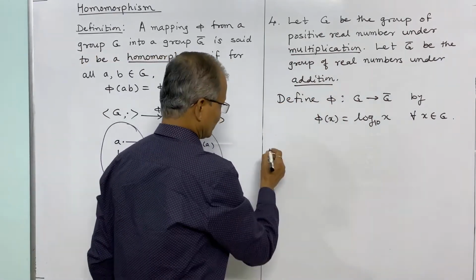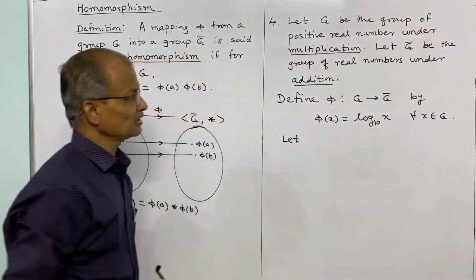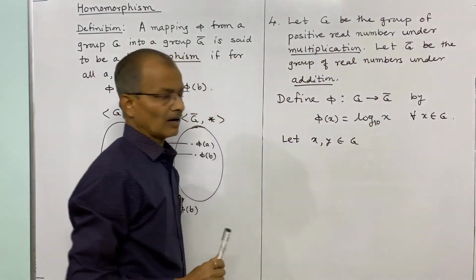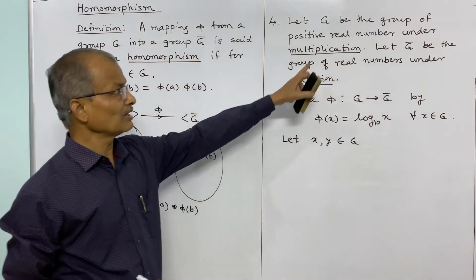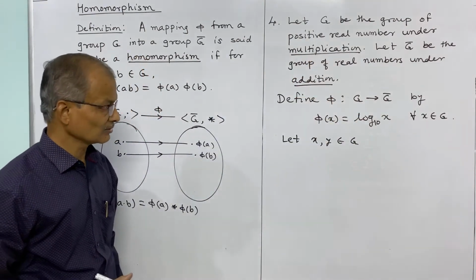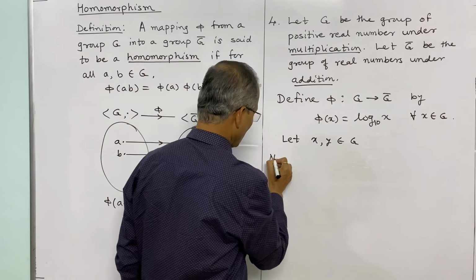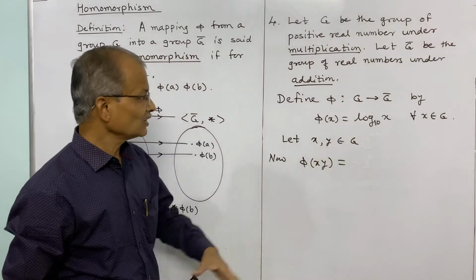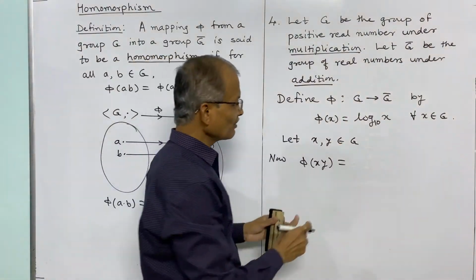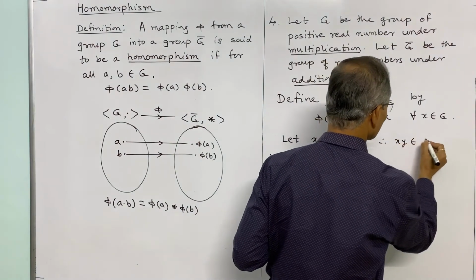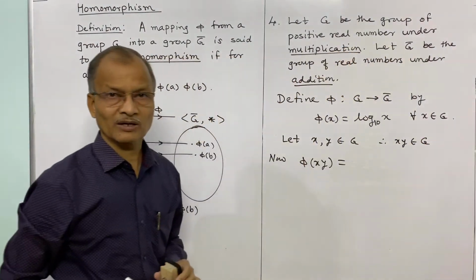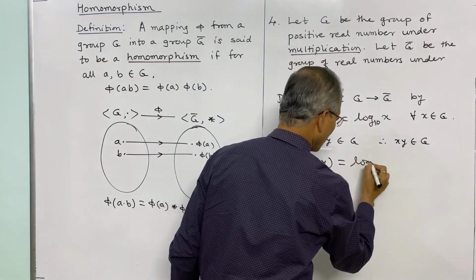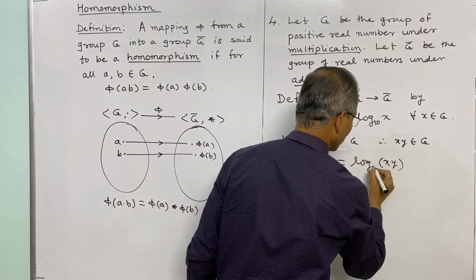Now let two elements we shall consider in G as x and y. Let x, y belong to G, and therefore their composition, which is multiplication, x into y also belongs to G. Now phi of x into y is equal to, by definition of phi, what will be this? xy belongs to G because it is a group under multiplication by closure property, and phi of xy is equal to log of xy to the base 10.